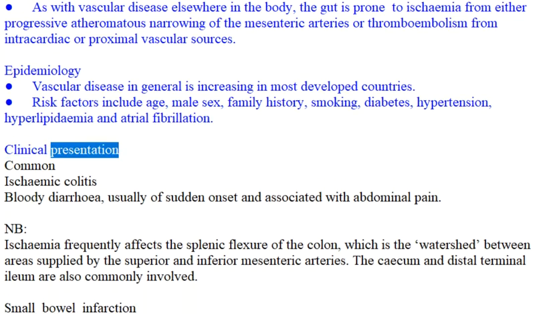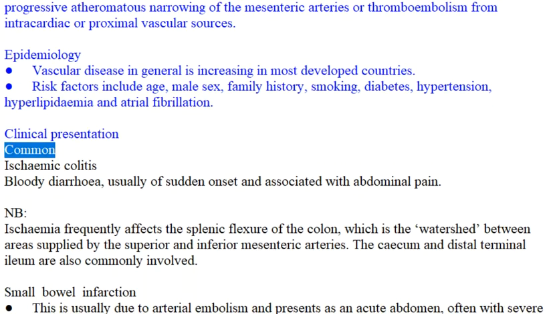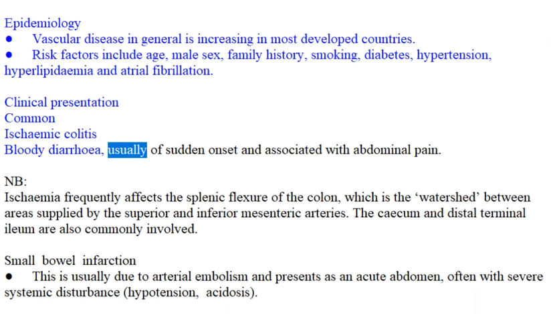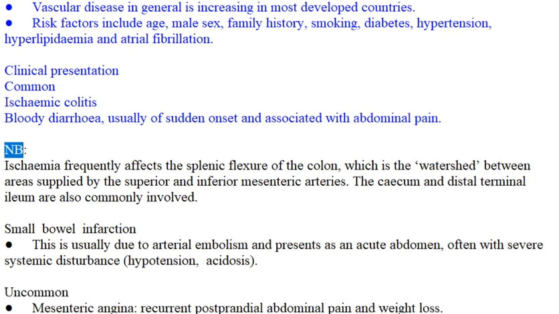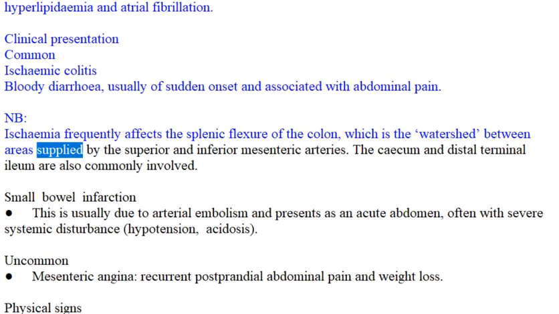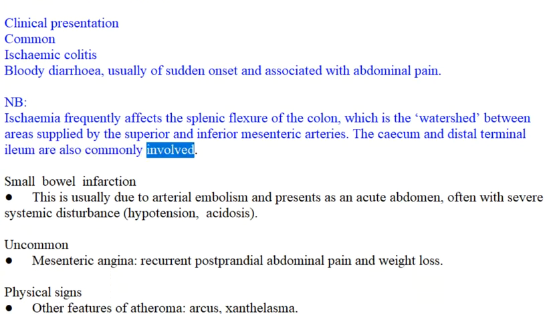Clinical presentation. Common: ischemic colitis. Bloody diarrhea, usually of sudden onset and associated with abdominal pain. NB. Ischemia frequently affects the splenic flexure of the colon, which is the watershed between areas supplied by the superior and inferior mesenteric arteries. The cecum and distal terminal ileum are also commonly involved.